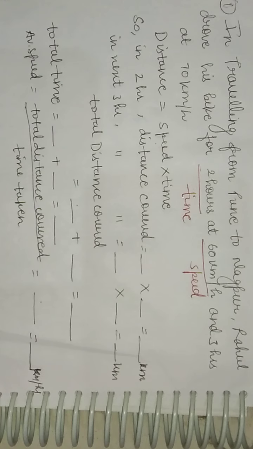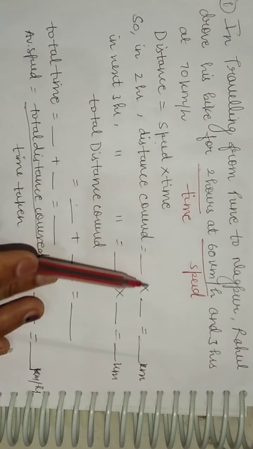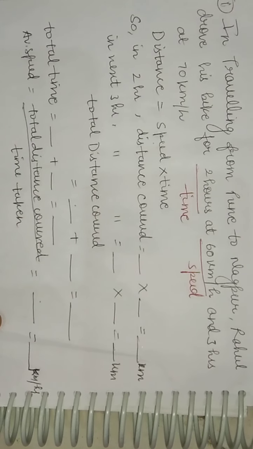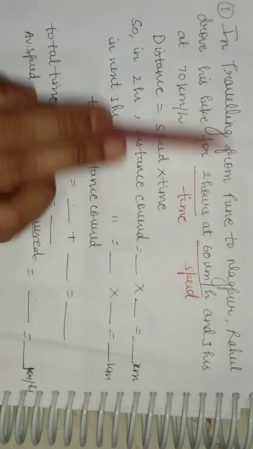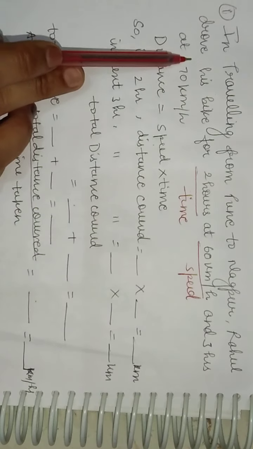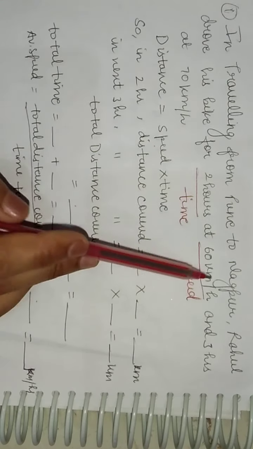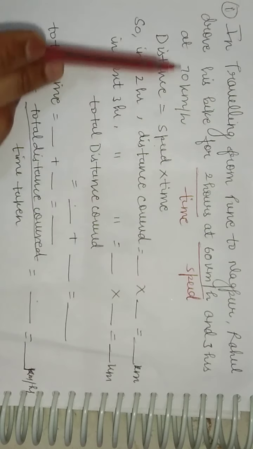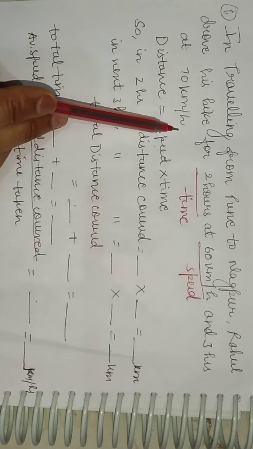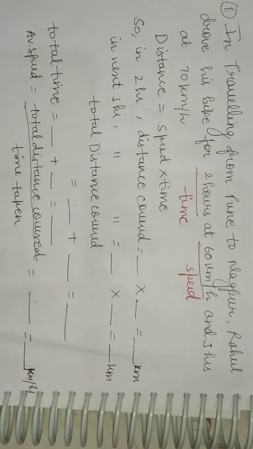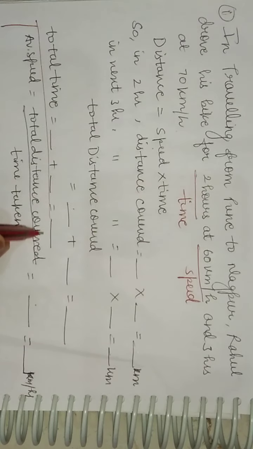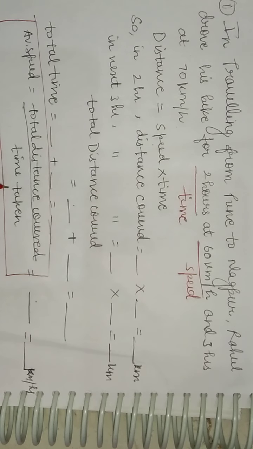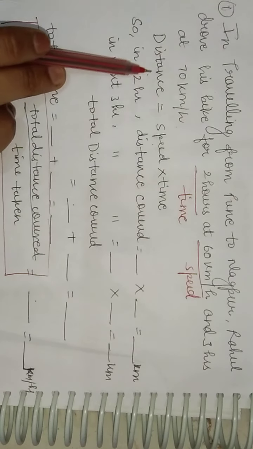Now students, let us look at some examples to understand the concept easily. It is based upon the average speed. In traveling from Pune to Nagpur, Rahul drove his bike for 2 hours at 60 km per hour and 3 hours at 70 km per hour. So how will you find the average speed now? We know that average speed is equal to total distance covered by the body upon time taken, right? Now, what is distance?